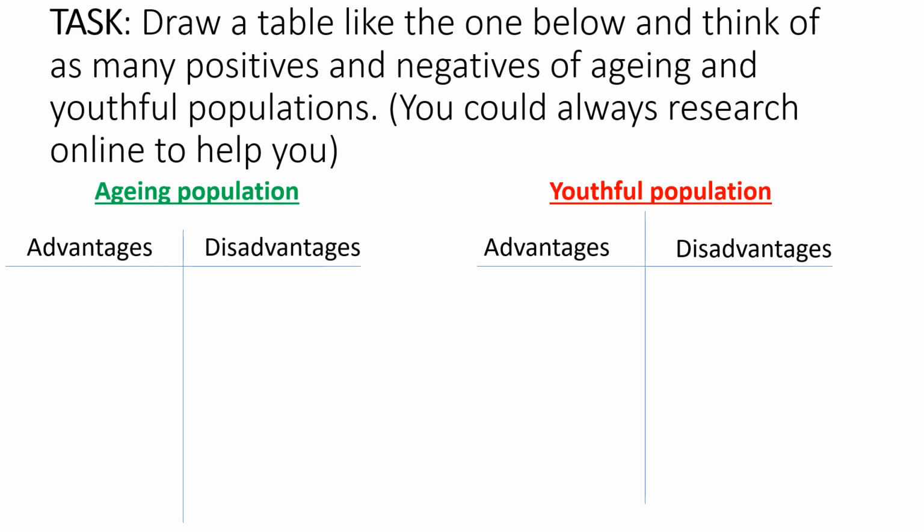For example, elderly people can often look after the grandchildren. If they look after the grandchildren, it means that the grandchildren's parents can go to work. That's a really good advantage because it saves on childcare. You might think of lots of other things that are great about old people that they bring to our country. Then think about disadvantages, and so on. Then do the same for Uganda with its youthful population. I suggest you pause this slide, spend some time thinking, do some research, and then come back for some answers.